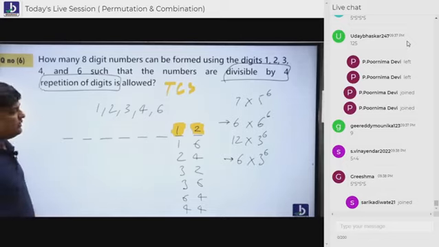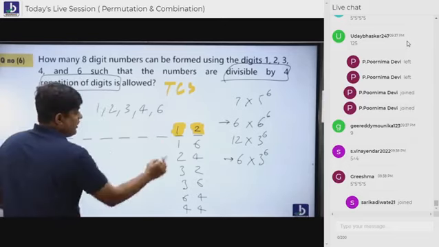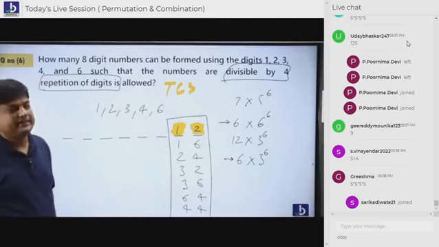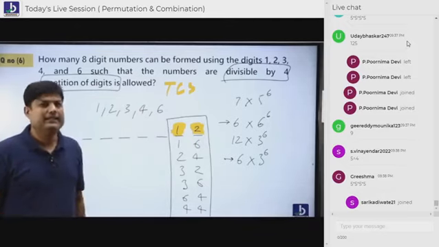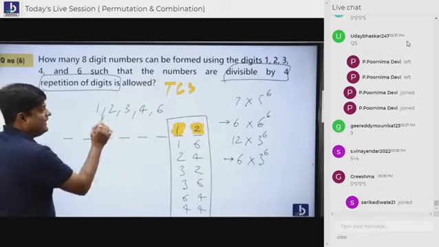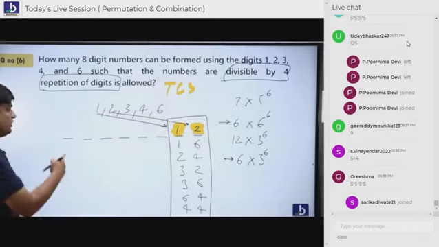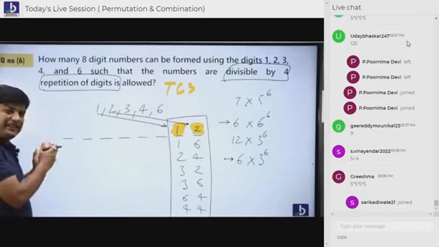So these are the cases. How many cases are there? 7 cases. Now, I don't have time to check all the cases. I'll do it once again. Listen, everybody. I'll do the first case. Hey, 1 and 2 are sitting here. Be careful. Who should come and sit here? 1. 1 should sit here once again.